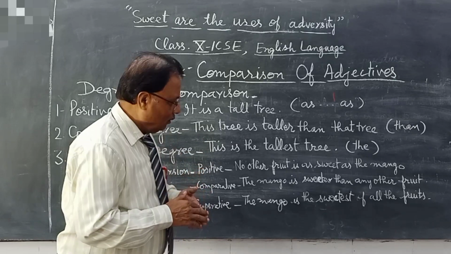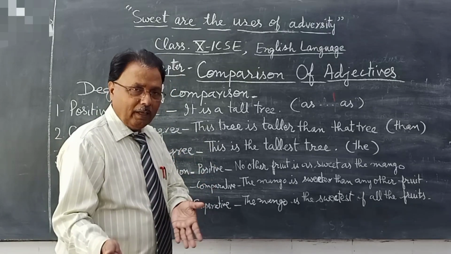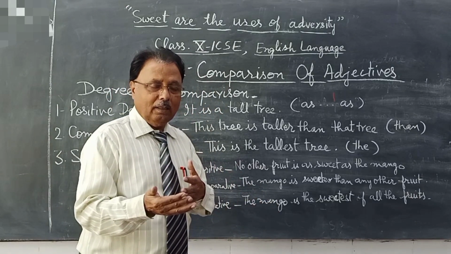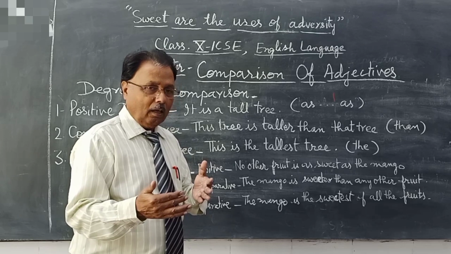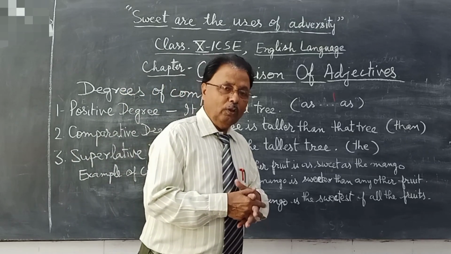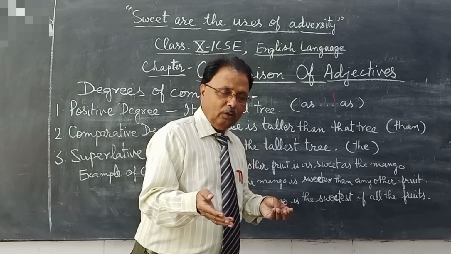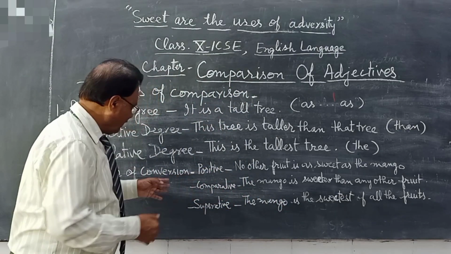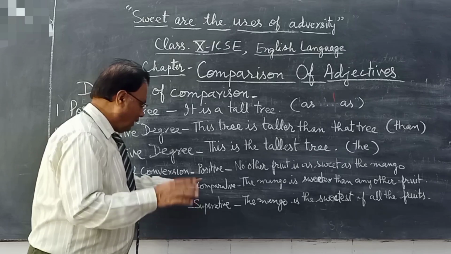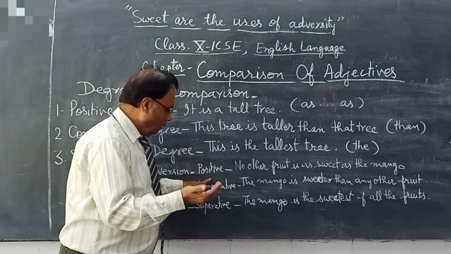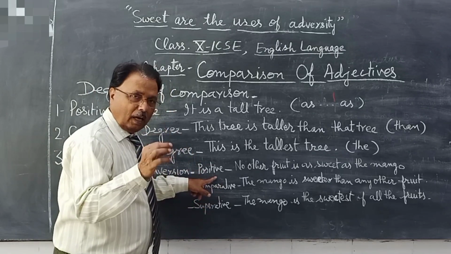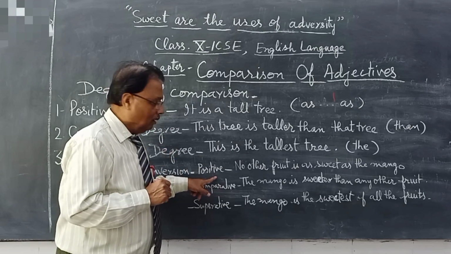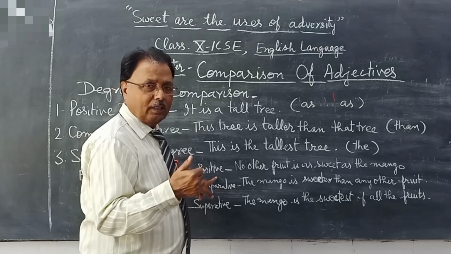Okay, so in the assignment given below we have to convert this degree of comparison. In your book a few examples are given for your help, but try to understand from here. Suppose for conversion, if our sentence is given in positive degree, how will I know it is positive degree?